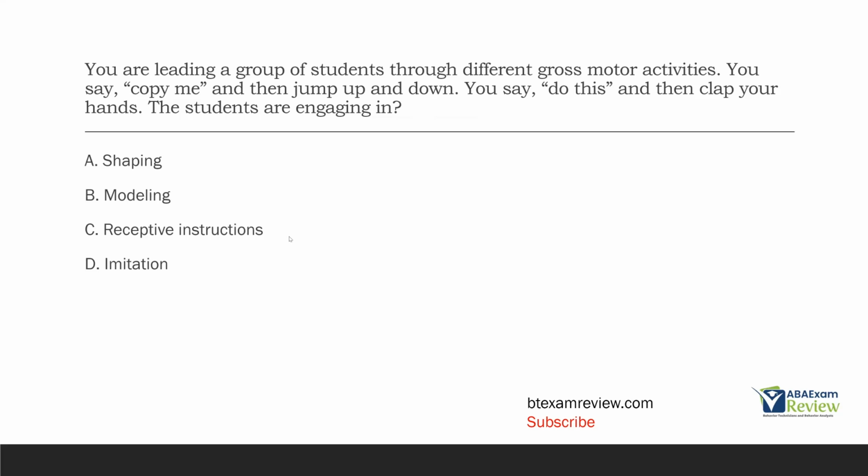So it's going to be receptive instructions or listener behavior. If you're telling someone what to do, that's not modeling. Modeling would be just jumping up and down. Modeling would be just clapping your hands. Imitation would be you jumping up and down, just jumping up and down, and then they jump up and down. You are telling them what to do. Copy me, do this. These are receptive instructions or listener behavior. Understand the difference between modeling, receptive instructions, and imitation. It's clearly not shaping. Shaping is just reinforcing approximations and not what we're doing here.